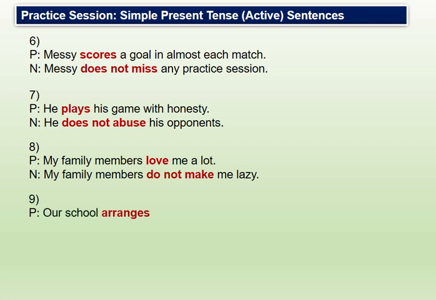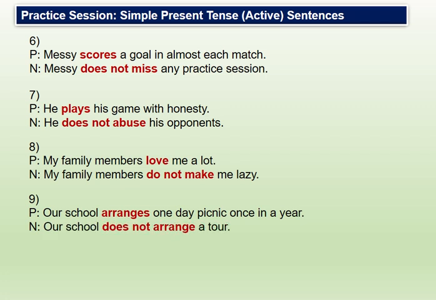So guys, this is how it works. Our school is again a third person singular. There can be hundreds and thousands of students in a school, but the school as a whole is one entity, one person, and that's why it is a third person singular, and that's why there is s behind arrange, and in the negative we have used does not.